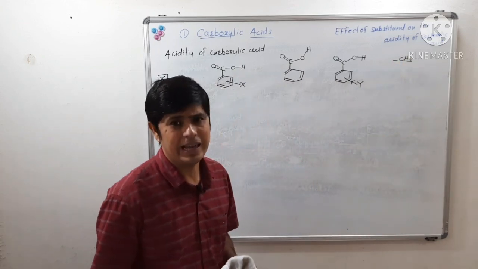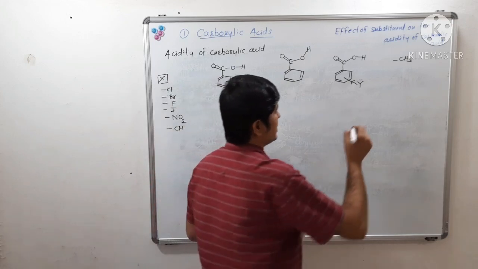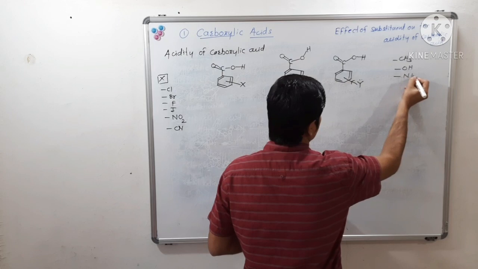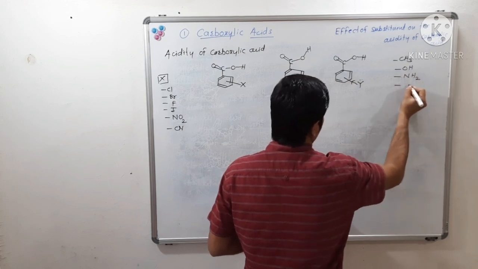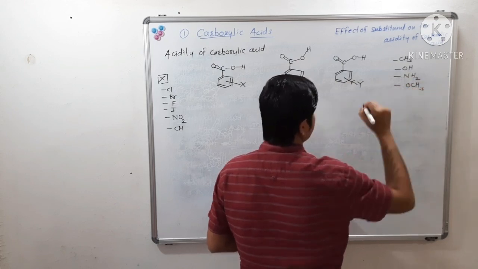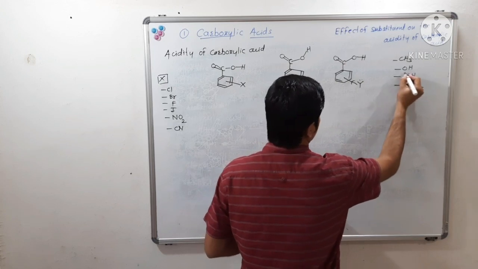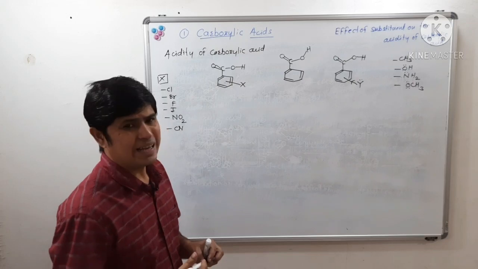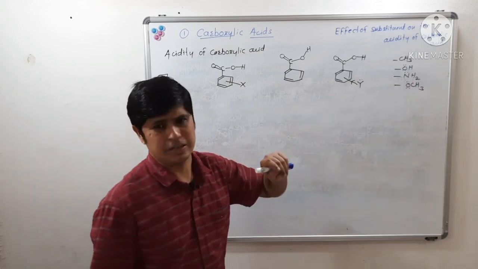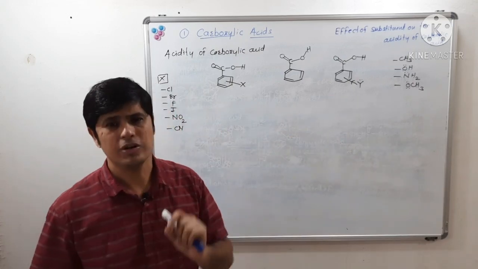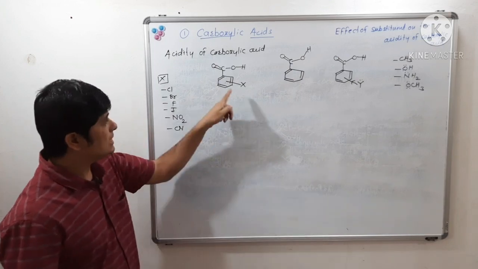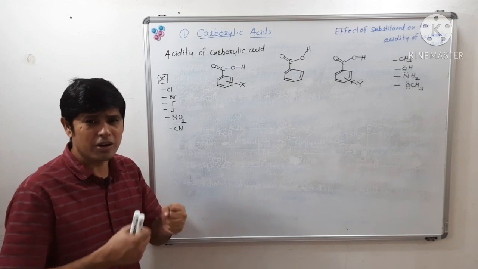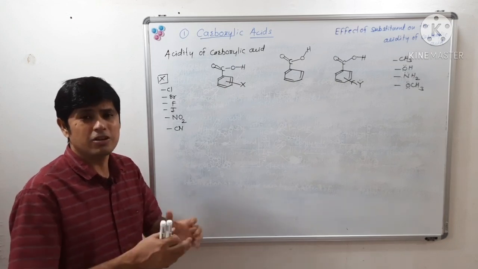Methyl is not having an unshared pair of electrons, but the rest of the groups like hydroxyl, NH2, or methoxy. So Y is an electron donating substituent, and X is an electron withdrawing substituent.